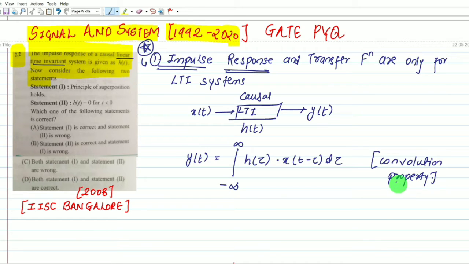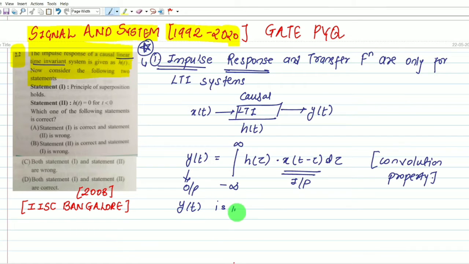If you don't know what the convolution property is, please revise it and then refer to this video. Here y of t is the output and x of t minus tau is our input.